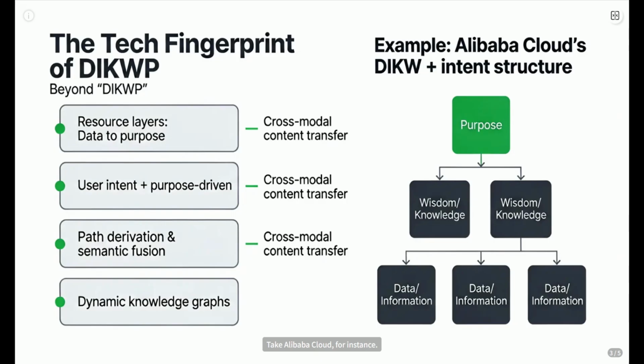Take Alibaba Cloud, for instance. They didn't explicitly say DIKWP, but their talk of DIKWP plus understanding user intent plus integrating data resources? That's a strong fingerprint match, landing them in our S3/S2 category. It's about recognizing the underlying structure, not just the label.